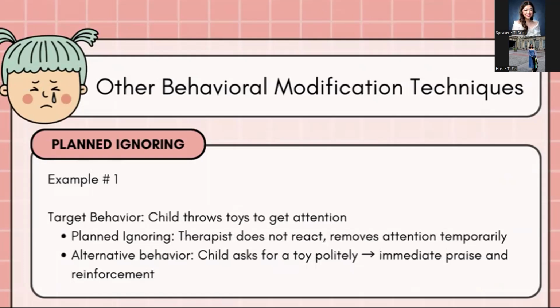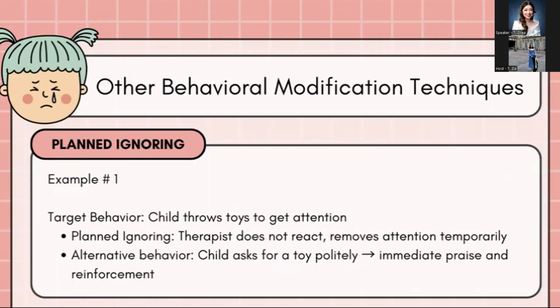So, if nag-throw siya ng toy at the house or at the therapy session, we will not react and then remove natin yung attention natin sa kanila temporarily. If naman nag-show sila ng alternative behavior, for example, nag-ask na sila politely for the toy, then we can give immediate praise and reinforcement.